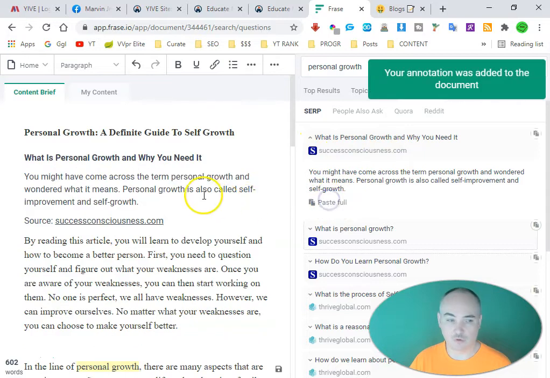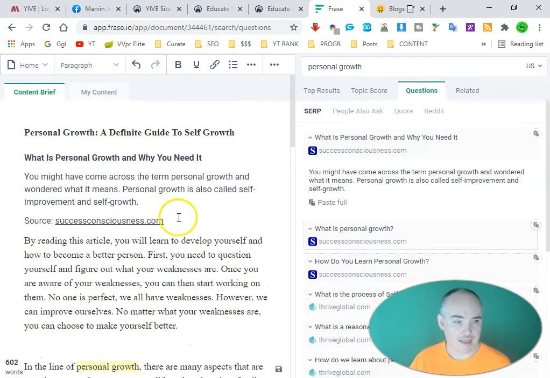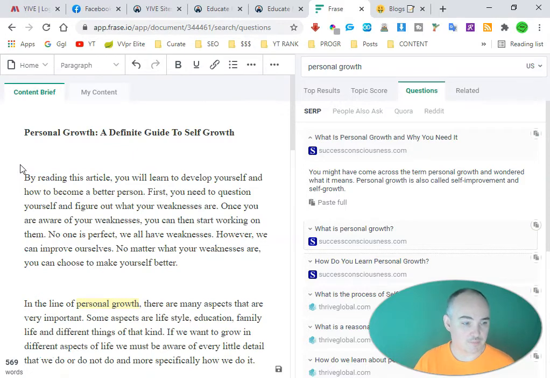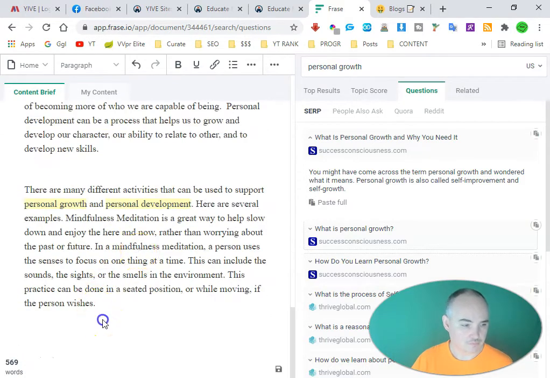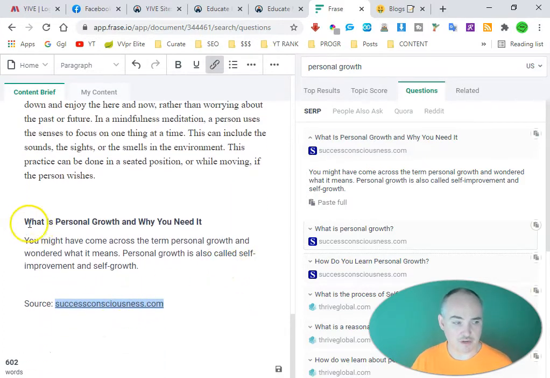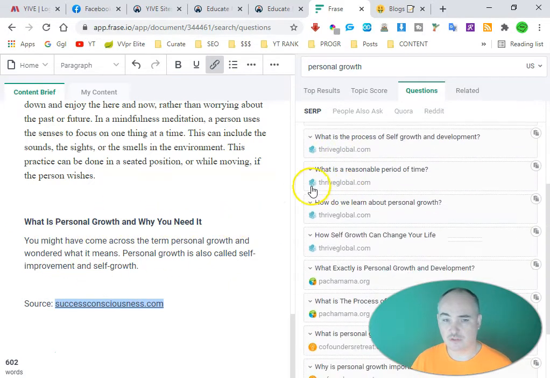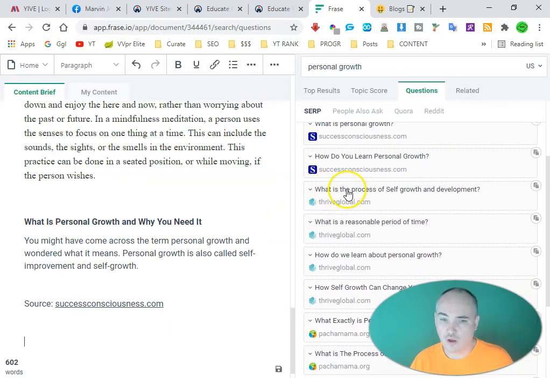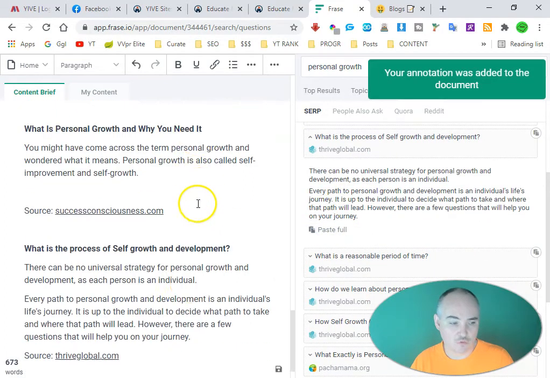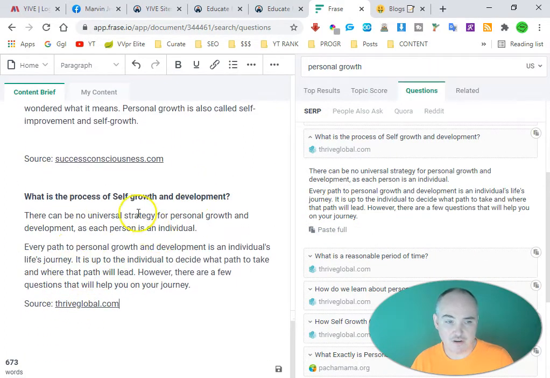So you say paste full. All right, and so we can copy this, and you see how it's got a curation to where it goes, right? So let's just go ahead and put this towards the bottom. Okay, and so you have the curation, and then you have this little section here. So we can go down to another section, and we can say like, what is the process of self-growth and development? So we can go here, and if we like this, then we can paste the full one, and we have the curation here from another site.